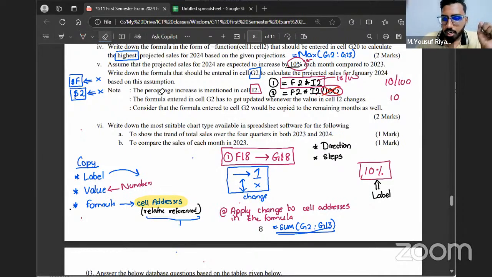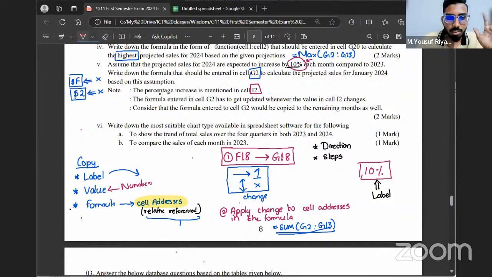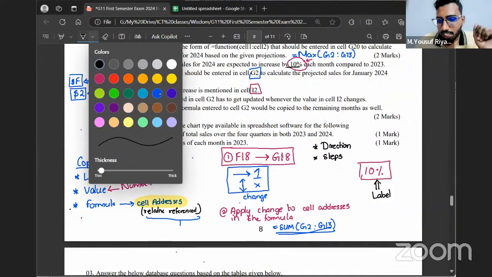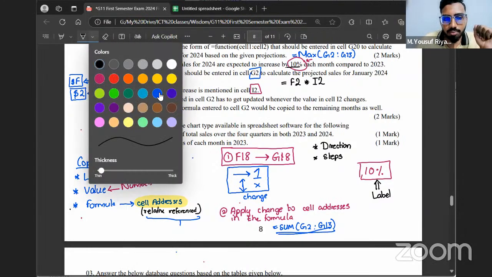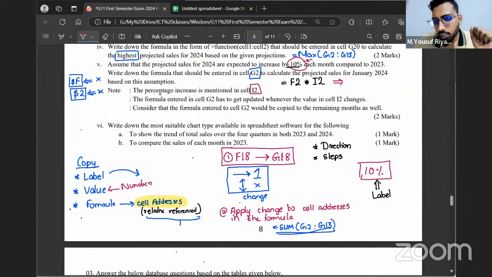Okay, perfect. Now, another question for you. This is where you have to use your maths knowledge. This is basic maths knowledge, not complex maths knowledge. Now, if I take the value in the F2 cell, which is January's total sales, and if I multiply that by the I2 value, I will be getting the amount increased.